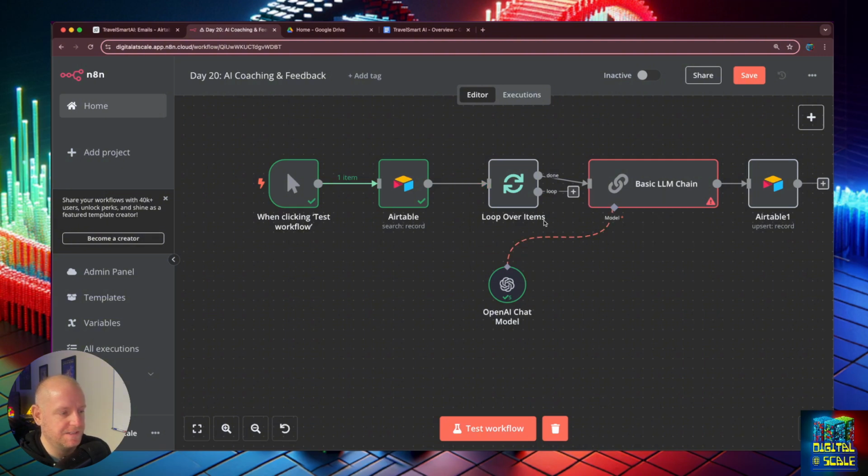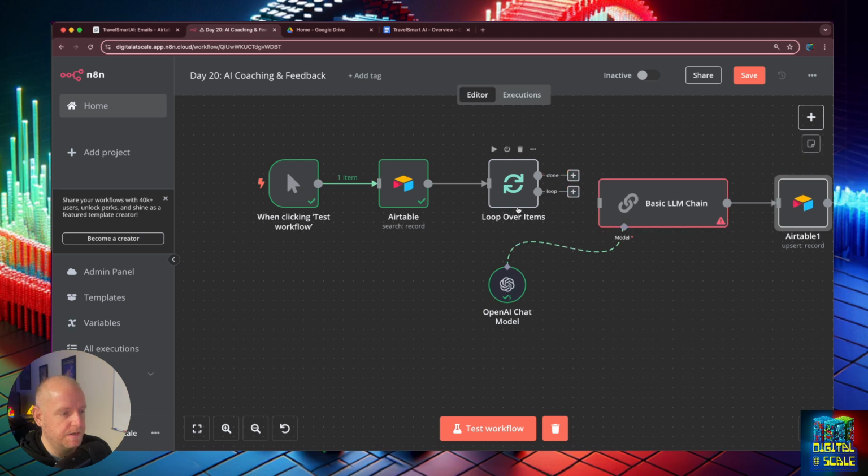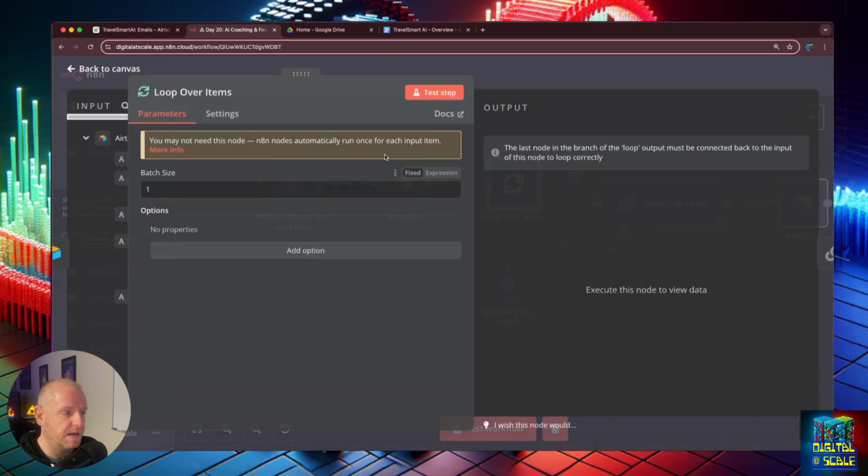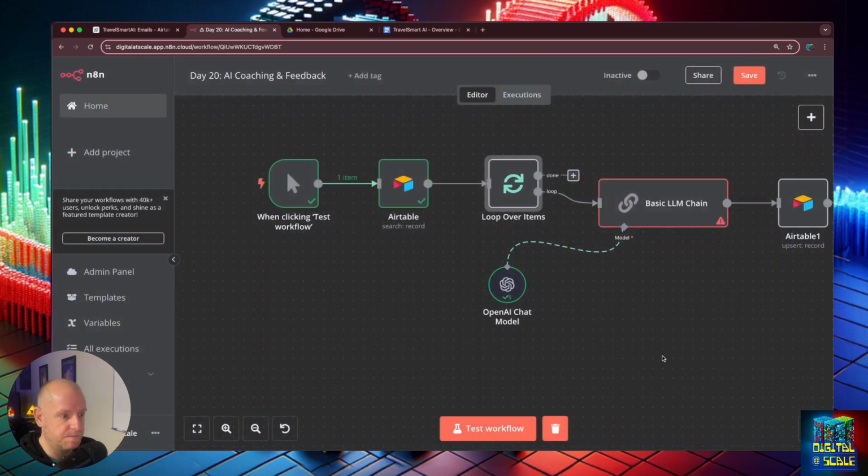You create this loop item, and basically what you do is you put it right in between here, and then there are 2 areas for this loop. There's the done and there's the loop. And you just drag this loop into here. When it's done, you can have it do something else. So for instance, this is also for if you ever have an automation that you want to do something a bunch of times, and then when it's done, continue on to another thing, you could use one of these as well. But here I can have it do so many at a time to help improve the speed, things like that.